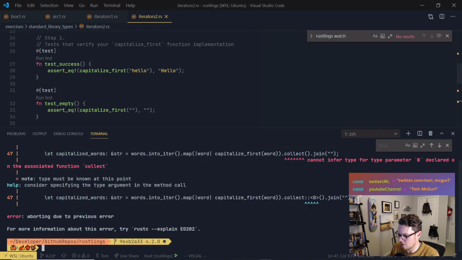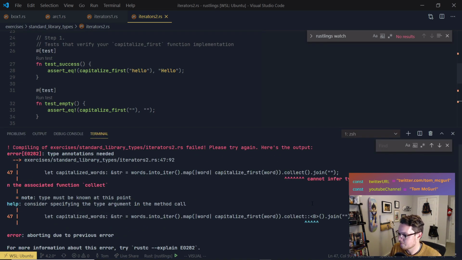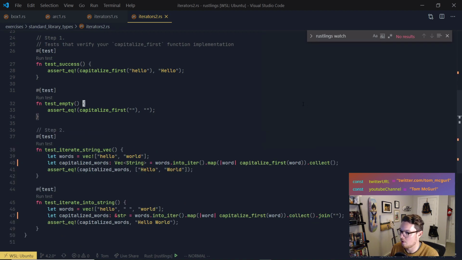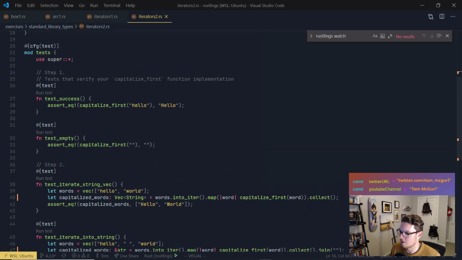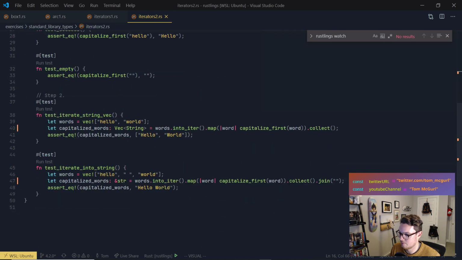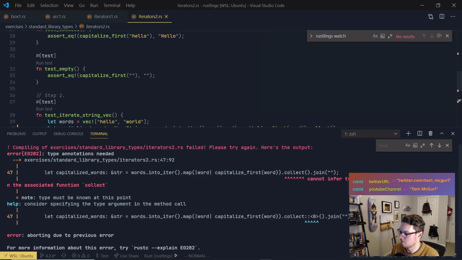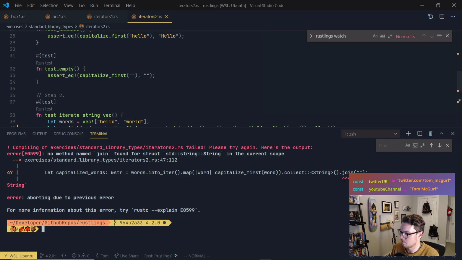And so when I run the code here, it's saying cannot infer type for parameter B declared on the associated function collect. So we need to say that collect is going to return a certain type. I think we can do something similar to up here, where we say the type it's going to return. Method not found in string.